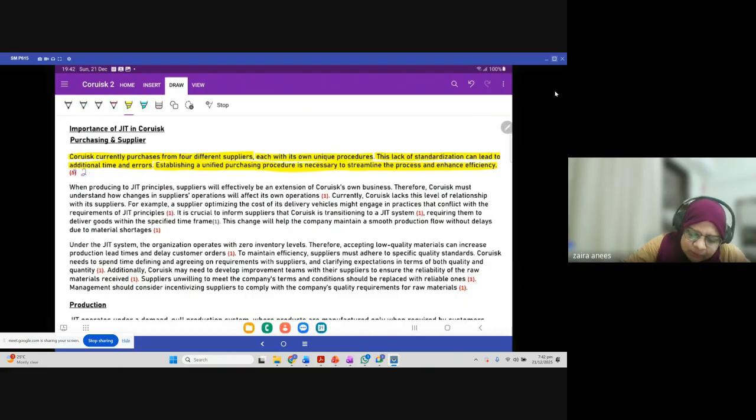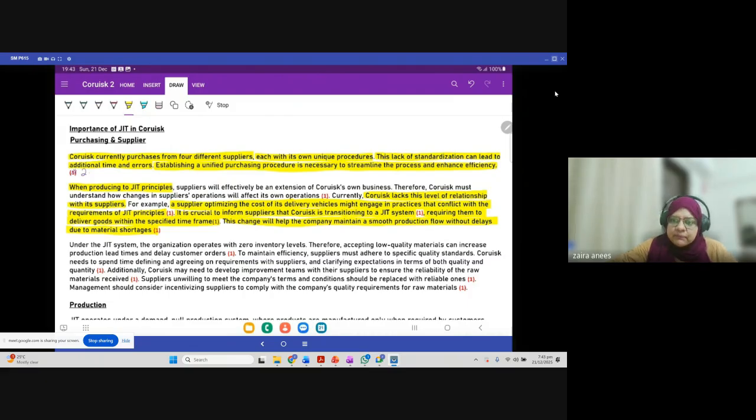Okay. When producing under GIT principles, the supplier will effectively be an extension of Corsic's own business. Therefore, Corsic must understand how changes in the supplier's operation will affect its operation. Currently, Corsic lacks this level of relationship with its suppliers. For example, a supplier optimizing the cost of its delivery vehicle might engage in practices that conflict with the requirements of GIT principles. It is crucial to inform suppliers that Corsic is transitioning to a GIT system, requiring them to deliver goods within a specified time frame. This change will help the company maintain a smooth production flow without delays due to material shortages.